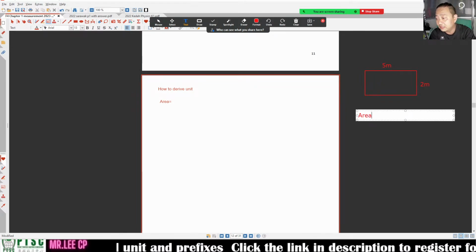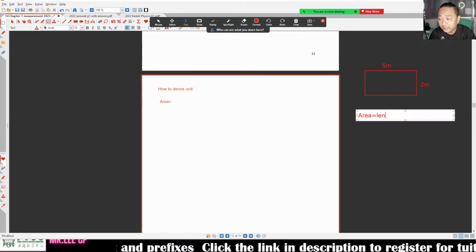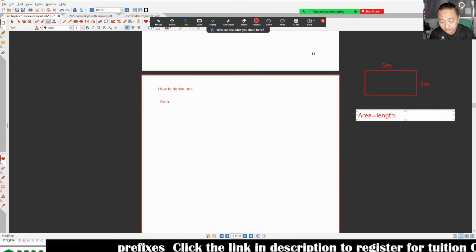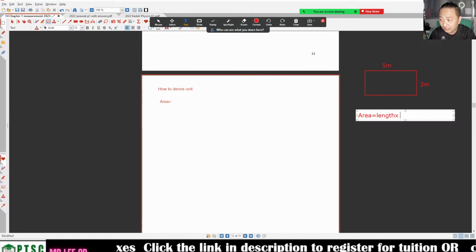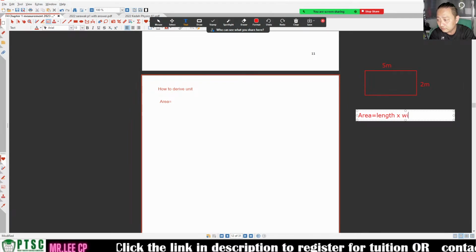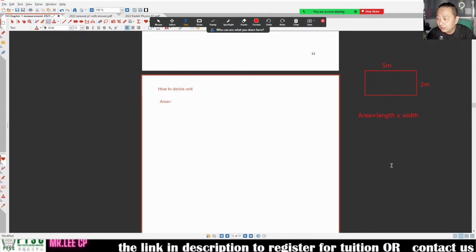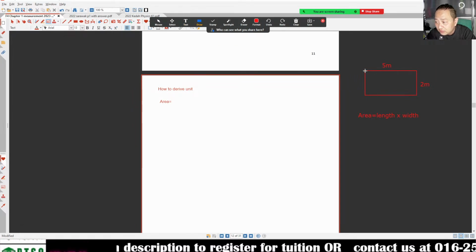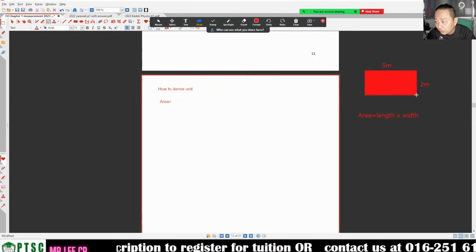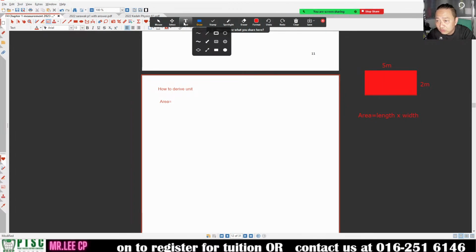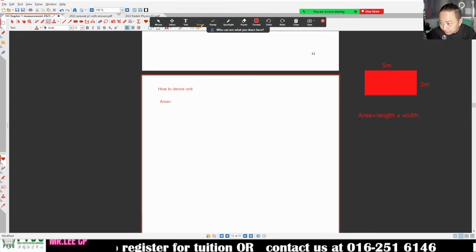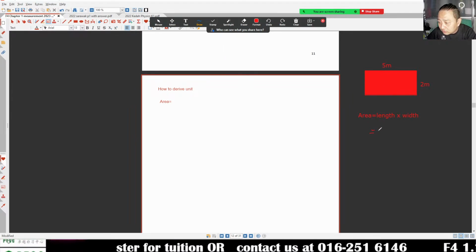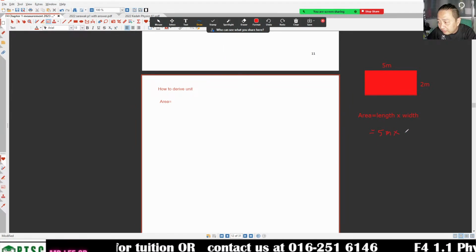Area is equal to length times width. I want to find the area of this one, so I just use 5 meter times 2 meter.